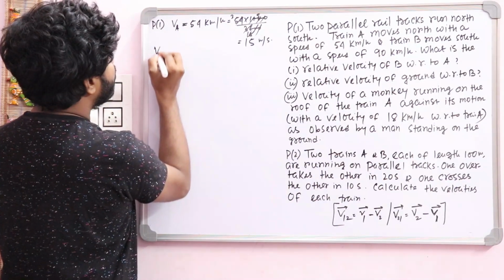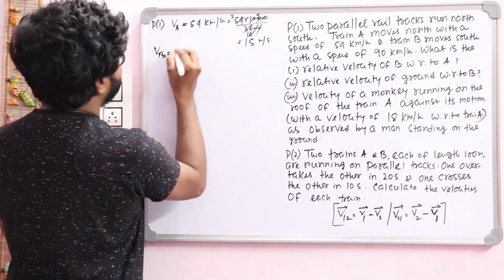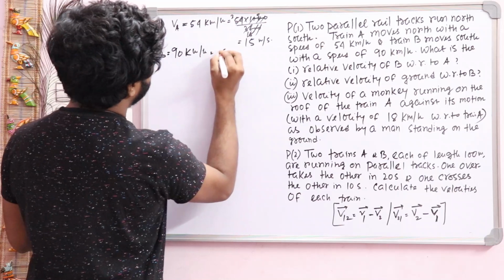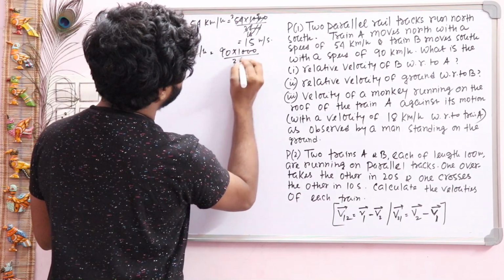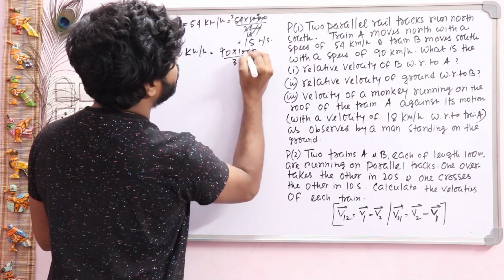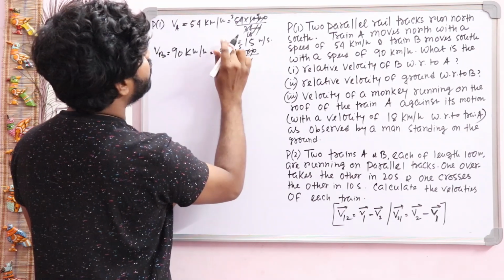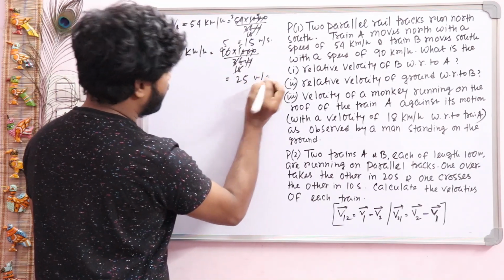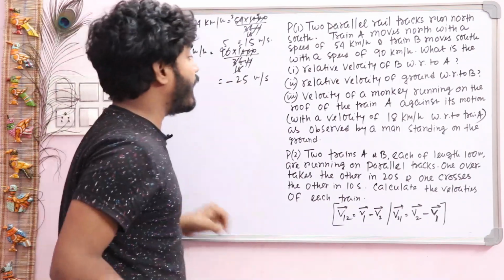So write it down, VB is 90 km per hour. So this one will be 90 into 1000 divided by 3600, 00 cancel out, this one is 5, this one is 18, 18 5s are 90, so 5 5s are 25.